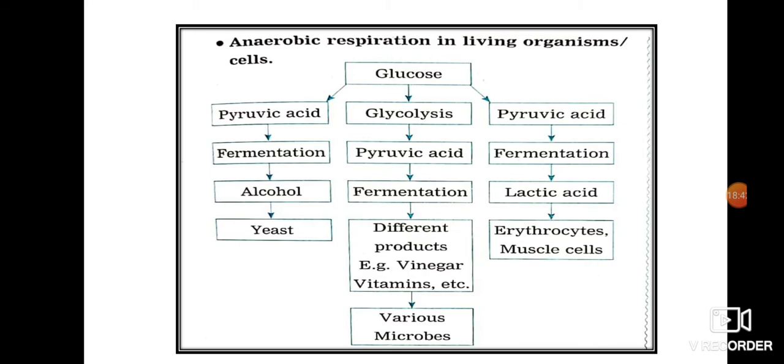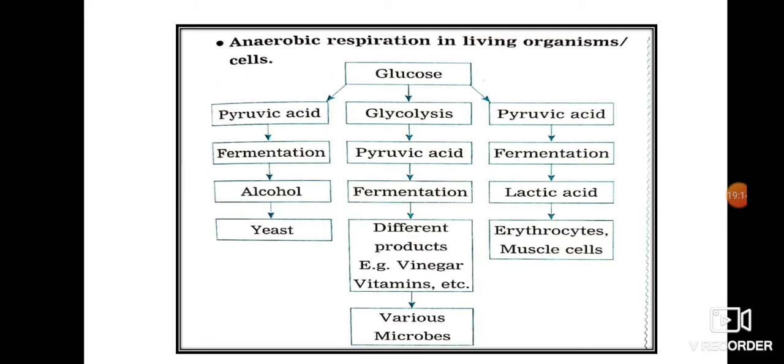If there is a deficiency of oxygen in the surroundings, some higher plants or animals and aerobic microorganisms also perform anaerobic respiration. For example, if the soil is submerged under water during germination, seeds perform anaerobic respiration. If the soil is submerged in water, it doesn't get oxygen, correct? So their energy is produced in the absence of oxygen.